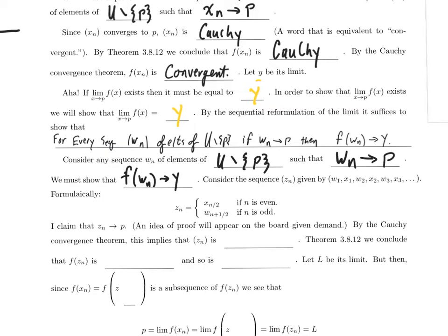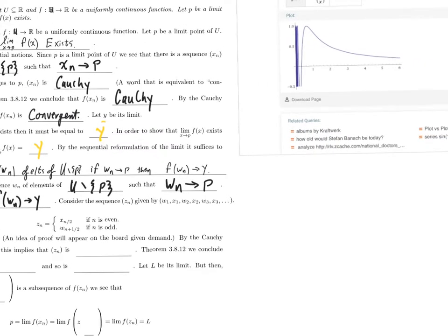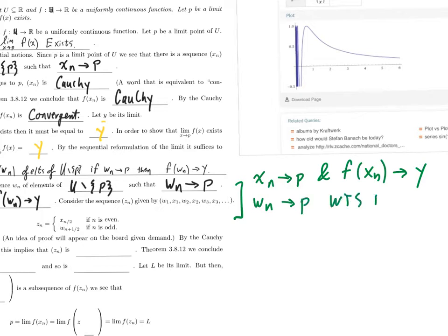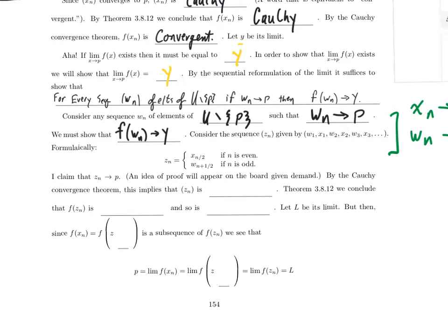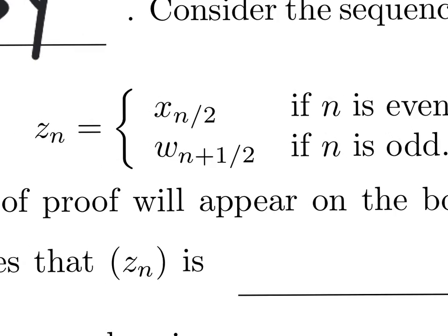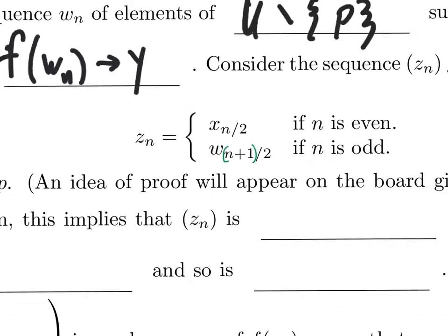So remember, off to the side, this x sub n converges to p, and f of x sub n is known to converge to y. w sub n converges to p. We want to show f of w sub n converges to y. And so we'll build this sequence by alternating between the two of them. So z sub n is x sub n over 2 when n is even, w sub (n plus 1) over 2 if n happens to be odd.